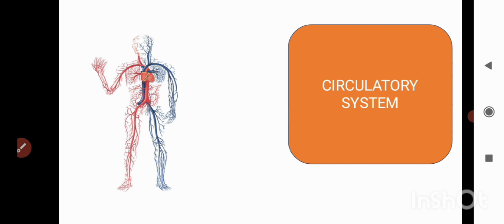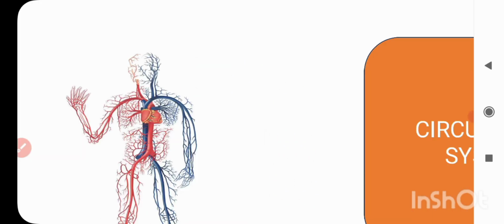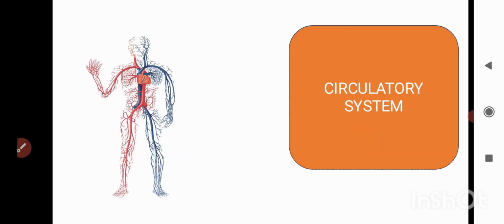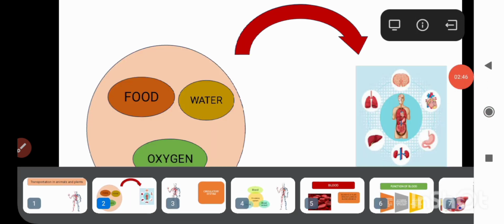Like in the picture you can see, we have this kind of system in your body right now. When you're watching the video, you have this kind of system, and even when I'm teaching you, my heart is beating, blood is flowing in my blood vessels. This is what we have to learn, how the oxygen after entering our lungs gets transported to the cells. Okay, so we have this circulatory system.